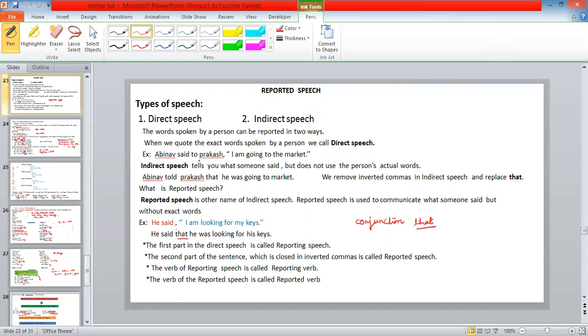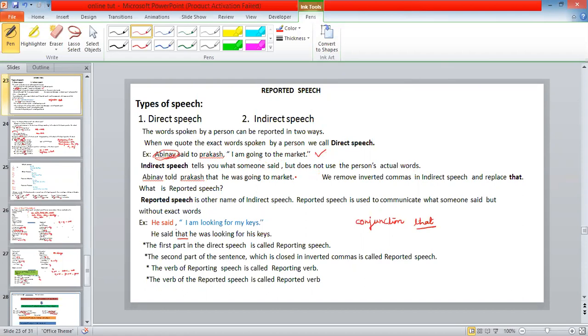Abhinav said to Prakash, "I am going to the market." This is direct speech, because Abhinav is the speaker, and he said it to Prakash. His exact words are quoted. So the words within the quotation are direct speech.